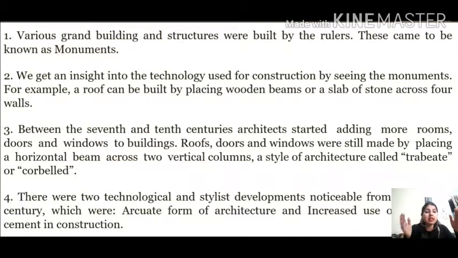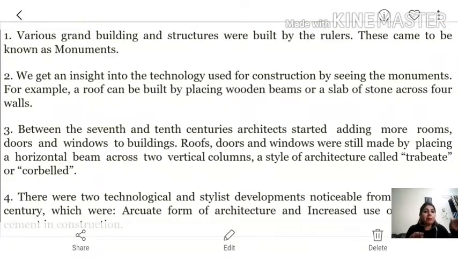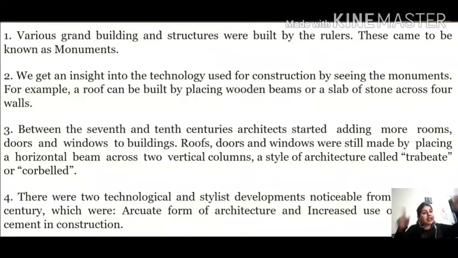This is the form of horizontal. They just used to place horizontal beams, and onto those vertical columns they would put slabs, and in that way they were making rooms. And what do they call that particular pattern? Trabeate and corbelled. Clear?